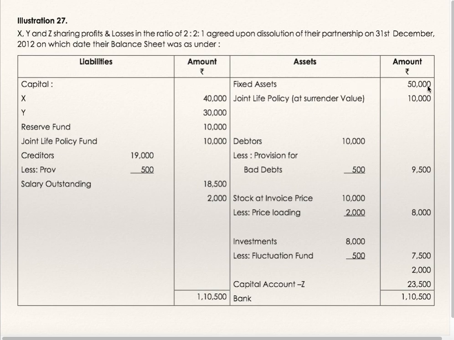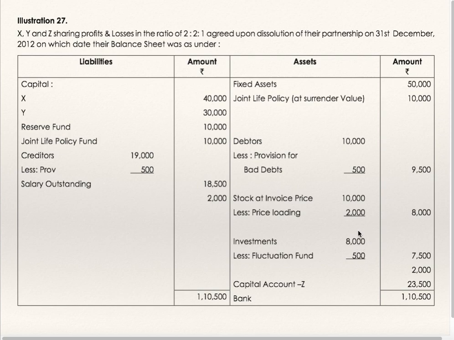Fixed assets realization account debit 50,000. Joint life policy at surrender value realization account debit. Debtors realization account debit 10,000. Provision for bad debts realization account credit 500. Stock at invoice price realization account debit 10,000. Less price loading realization account credit 2,000.